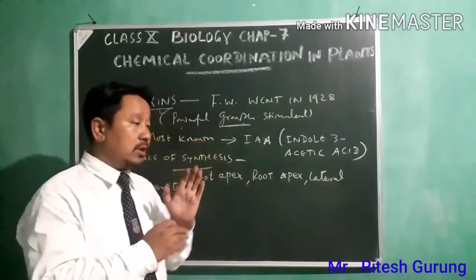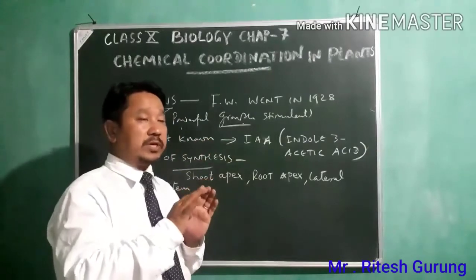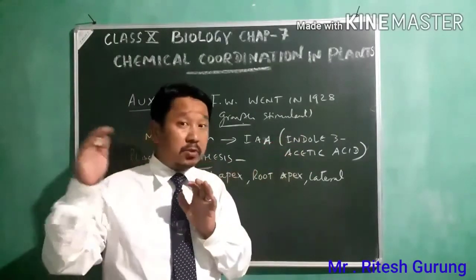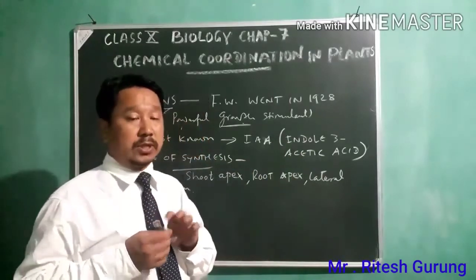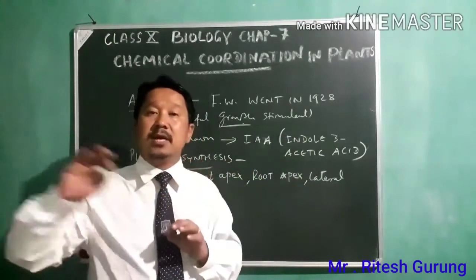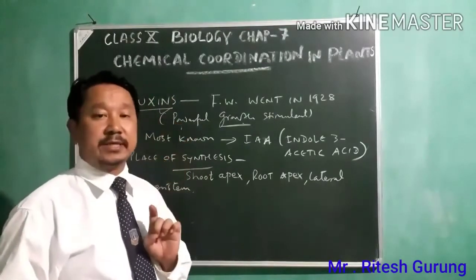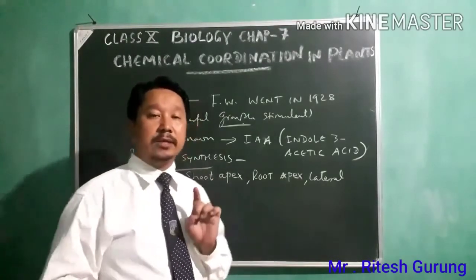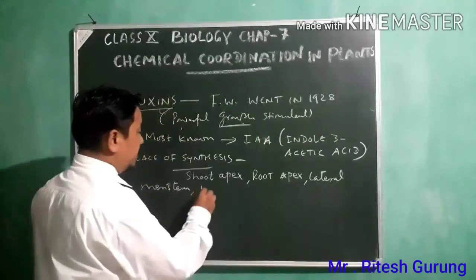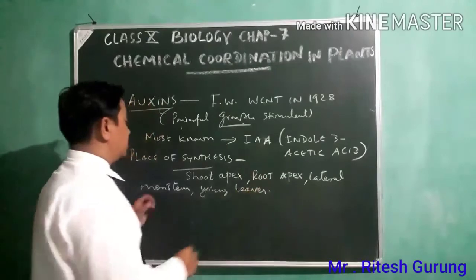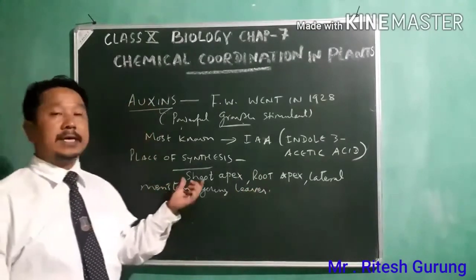So in the lateral meristem, which goes sideways, in those young cells in the lateral region, auxin is present. And also in the young leaves, the hormone auxin is produced.